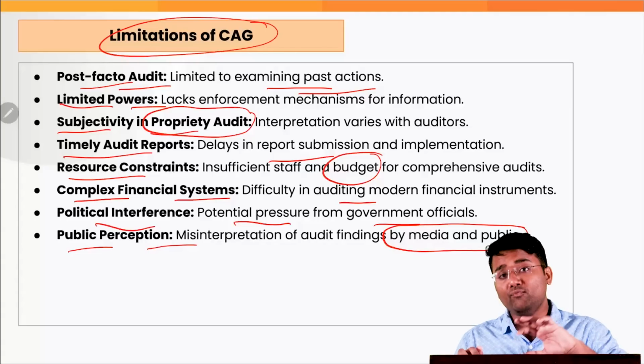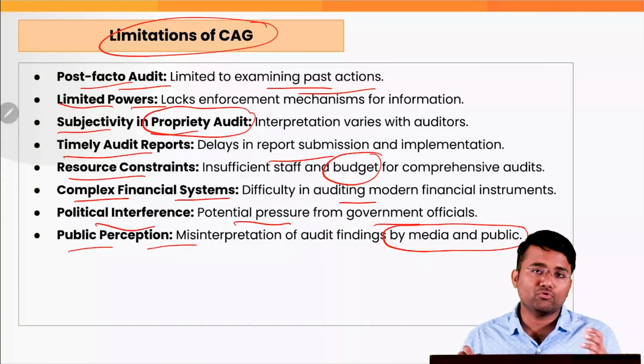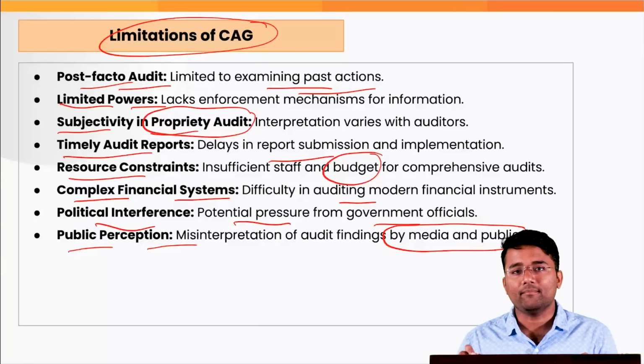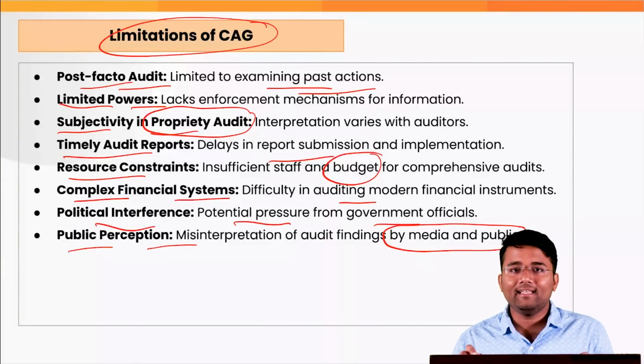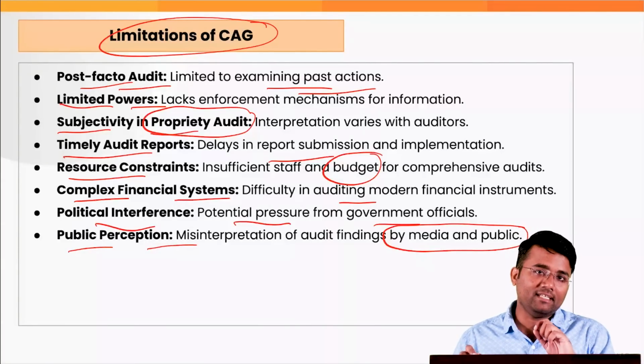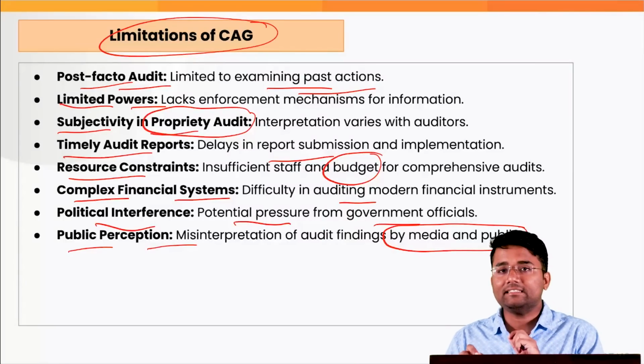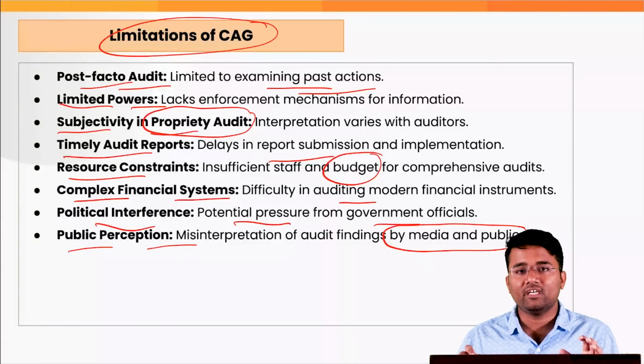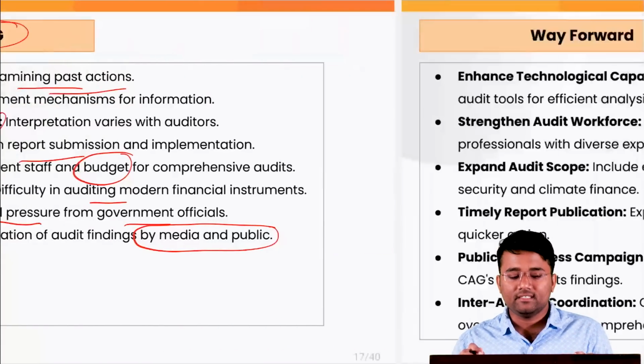There have been various inflated figures that have been shown in the media and public, for example in the 2G case, in the CAG case, etc. And there has been less substantial evidence, and that is the reason why many of the persons who have been prosecuted under these scams have come out of the jails.